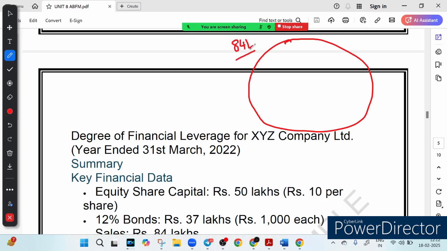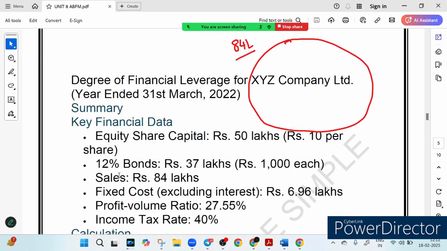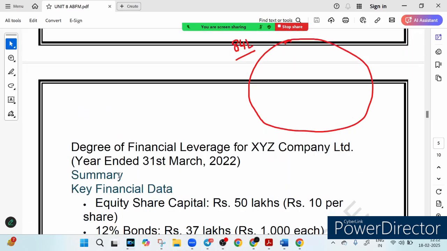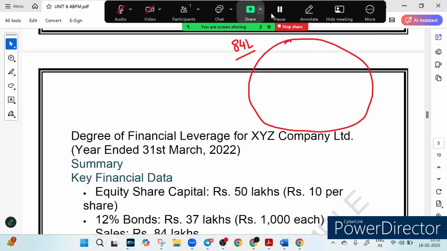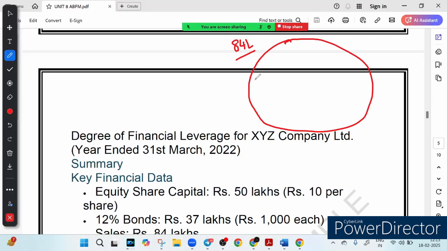But we need to look at the contribution margin, which means money left after covering variable cost. And you know what the PV ratio is? The PV ratio given is how much? You see it is 27.55%. So basically it says that 27.55% of this 84 lakh is your contribution. You just remember that whenever the PV ratio, that is profit volume ratio, is given, it means what percentage of our sale is contribution, right? So suppose this is your contribution.